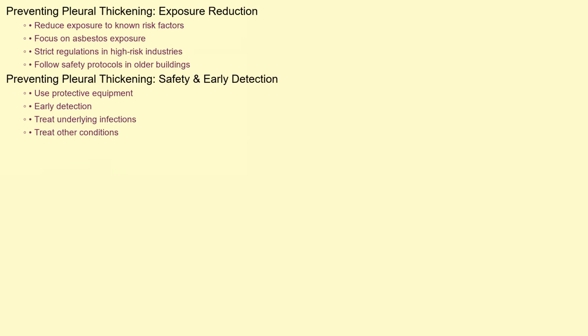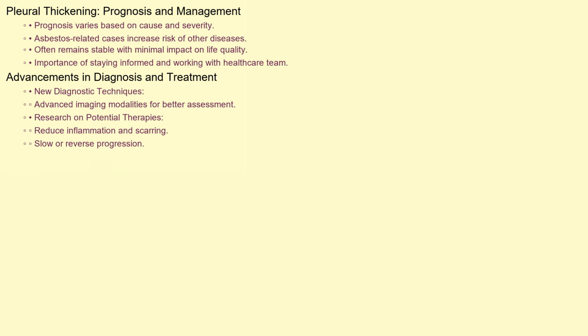Preventing pleural thickening primarily involves reducing exposure to known risk factors, especially asbestos. Strict regulations and safety measures in industries that historically used asbestos have significantly reduced exposure rates. Individuals working in older buildings or industries with potential asbestos exposure should follow proper safety protocols and use protective equipment. Early detection and treatment of underlying infections and other conditions that can lead to pleural thickening are also important preventive measures.